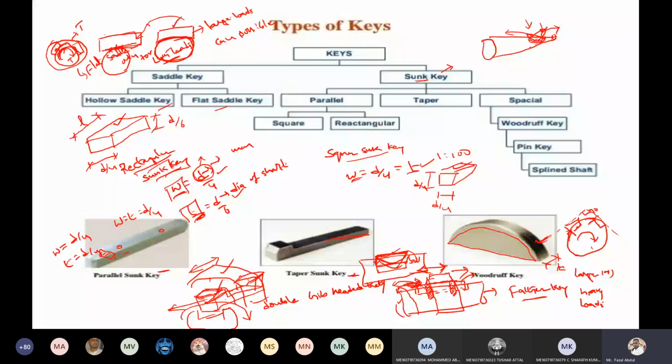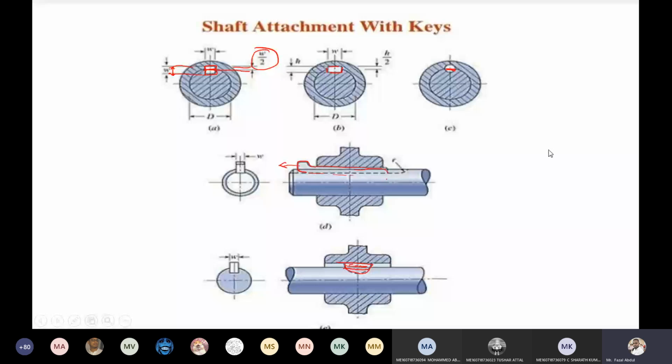Now the round key, as I said. See here, this type of key is a round key. The advantage of the round key is, after assembling the hub and shaft, this is the hub, and this is the shaft, based on the key diameter, this round key has a circular cross section.